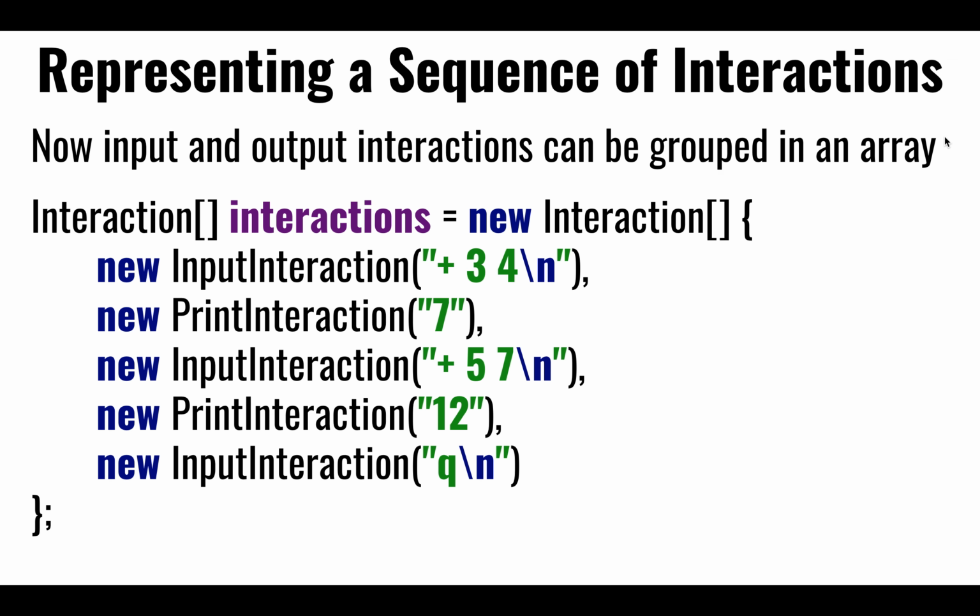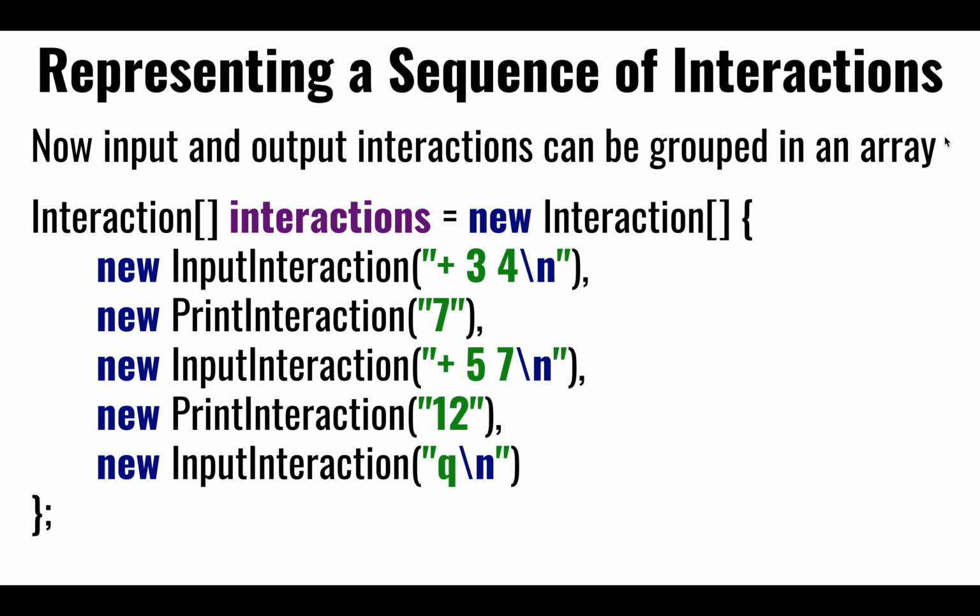Here we're using prefix notation, plus 3 4 and plus 5 7, as opposed to 3 plus 7. So we have an input interaction, a print interaction, an input, print, input. We can now have a representation of a long discourse, a long dialogue between a presumed user and the results that we expect. We can take this as the expected behavior. This is what we would expect, and then run these inputs into a real model through a real controller, and the controller would spit out the results, and we can then compare.